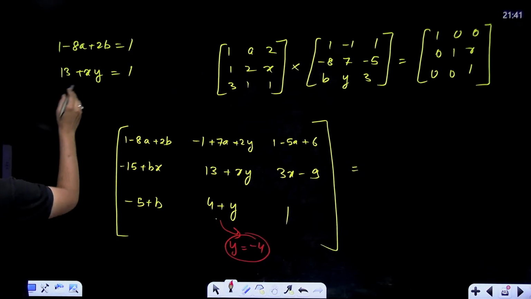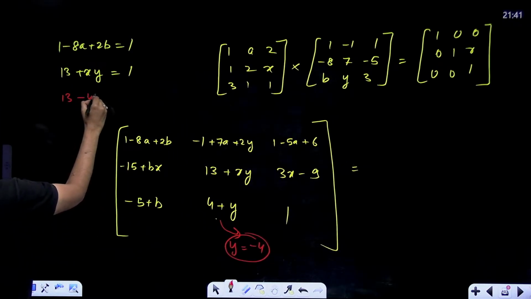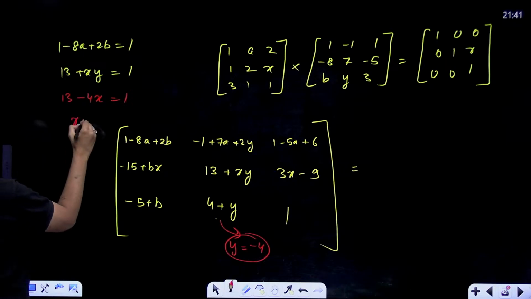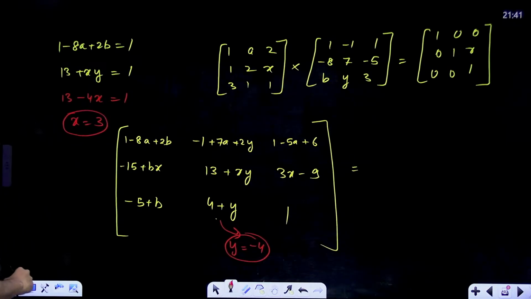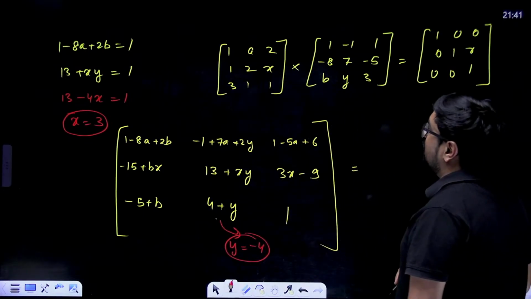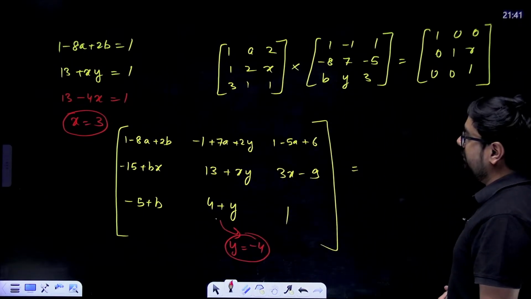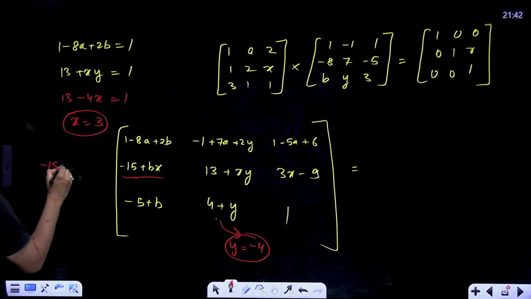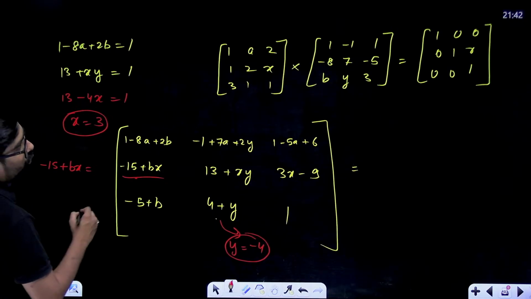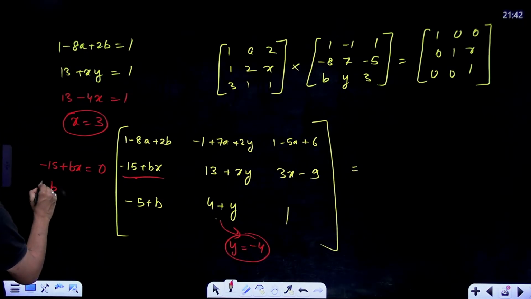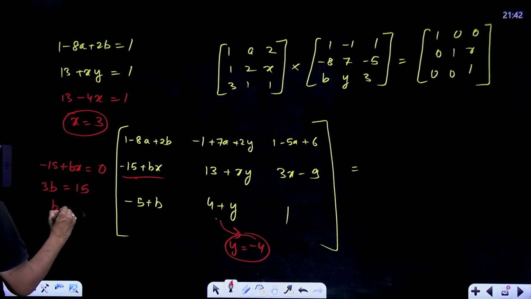If y is minus 4, so 13 minus 4x is equal to 1. That means 4x is equal to 12. So x will be equal to 3. x comes out to be 3, y comes out to be minus 4. Anything else? A and B, anywhere we are finding, from here, minus 15 plus bx will be equal to 0. So b into x, b into 3, that means 3b will be equal to 15, b will come out to be equal to 5.